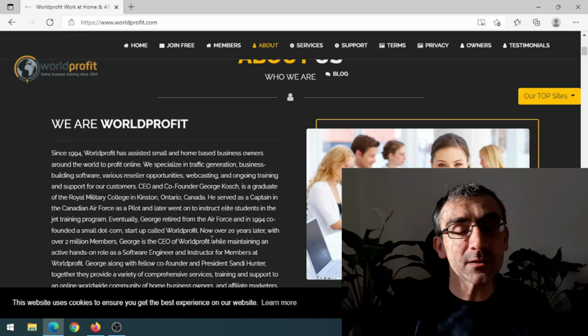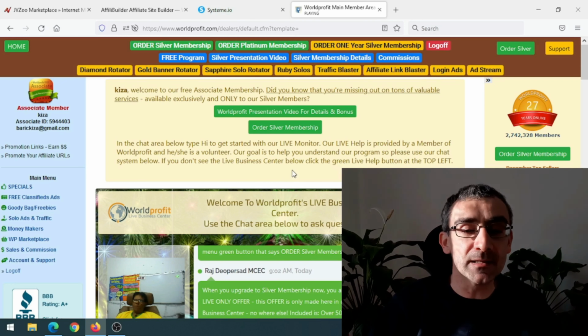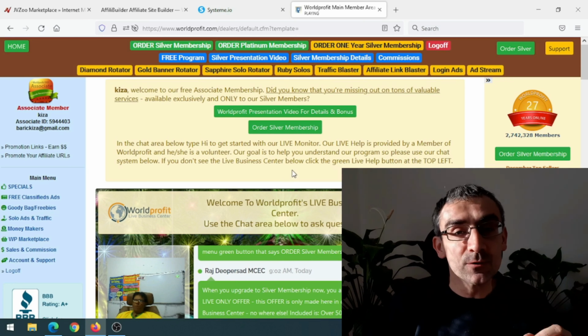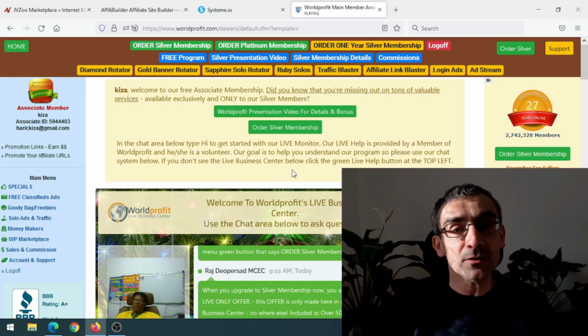After you are registered, you will need to confirm your email, but you actually need to tell them to send you a confirmation email. That button will show somewhere right here, okay? If you don't do that, then you cannot post ads. Now that is really important. You need to tell them to send you a confirmation email.